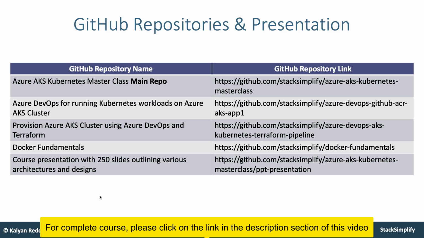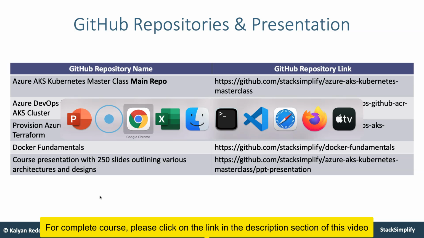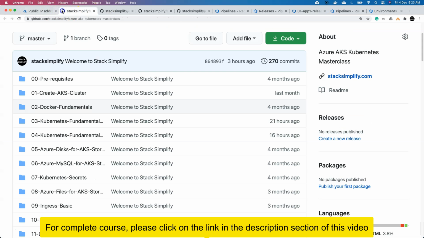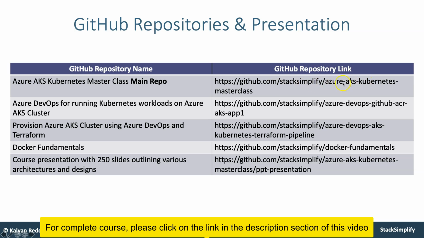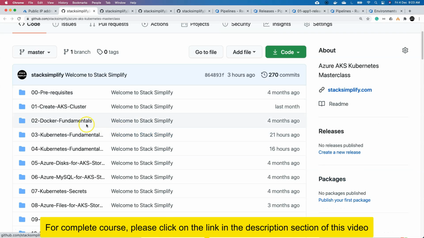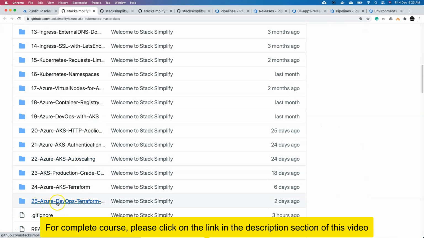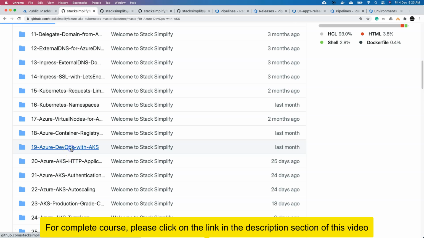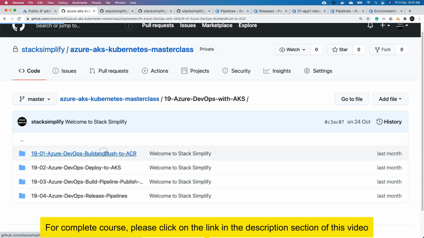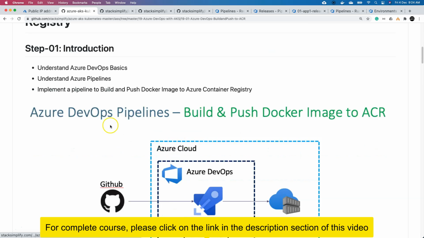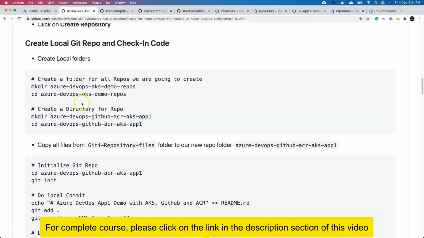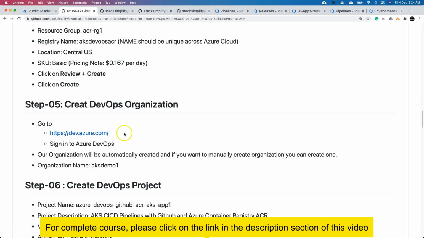So to move on, these are the GitHub repositories which have the step-by-step documentation of all the work we performed as part of this course. To view it at a very high level, we can go to the main repo, Azure AKS Kubernetes Masterclass. Every concept we have implemented here from section 01 to section 25 is documented in a detailed manner. If you go to any of the sections, you can see that each step you are going to do is documented in detail.